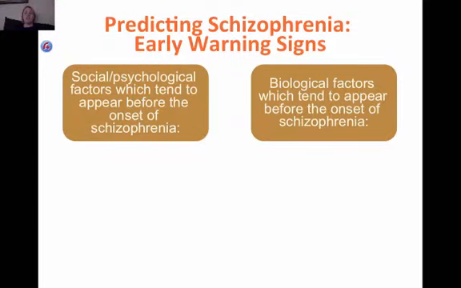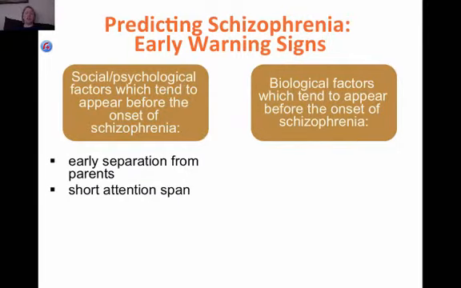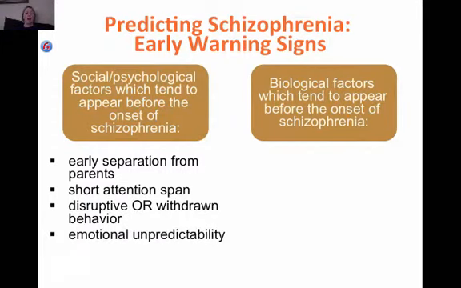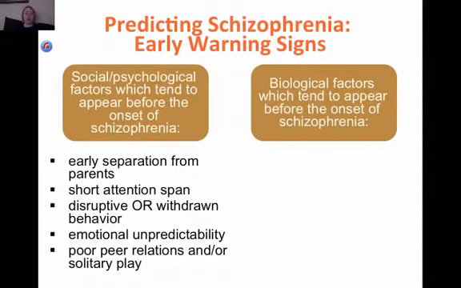Now, what are some of the early warning signs? The social psychological factors which tend to appear before the onset of schizophrenia are early separation from parents, short attention span, disruptive or withdrawn behavior, emotional unpredictability, and poor peer relations and solitary play. Again, a lot of this is stuff that all kids do, so the key phrase is 'tend to appear.'